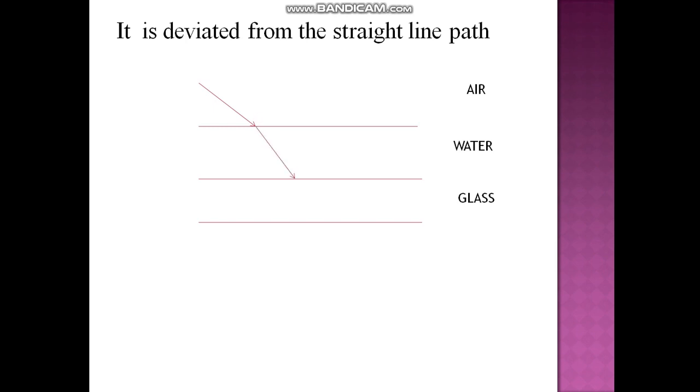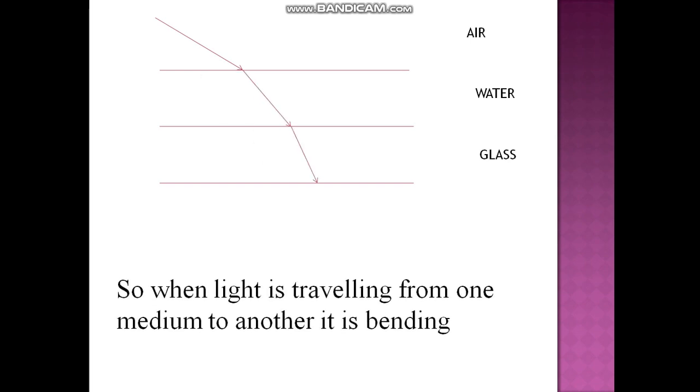Now this is the path taken by light when it passes through the water, and finally when it passes through the glass, this is the path taken. You can very clearly observe that it has deviated from its straight line path each time it has changed the medium in which it is entering. So when light is traveling from one medium to another, it is bending.